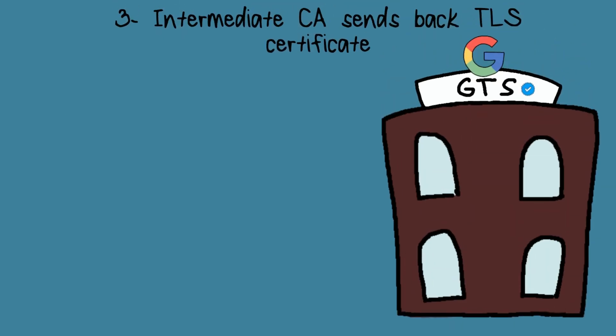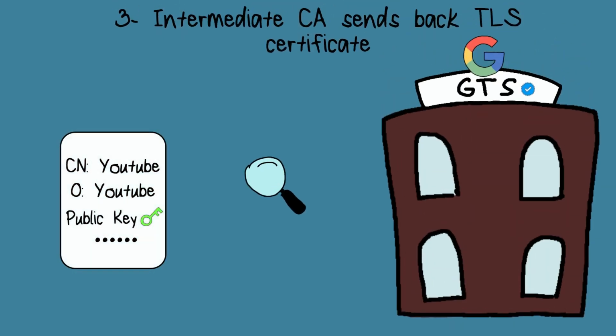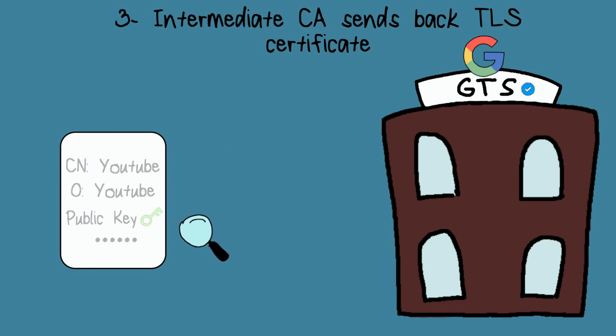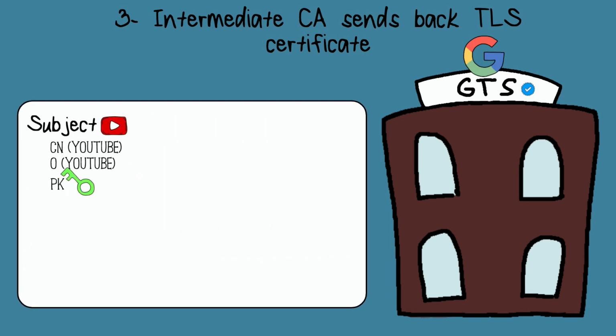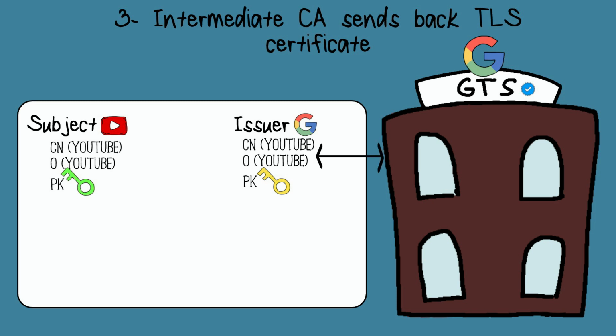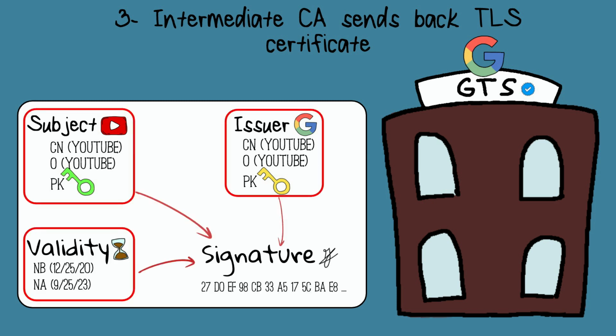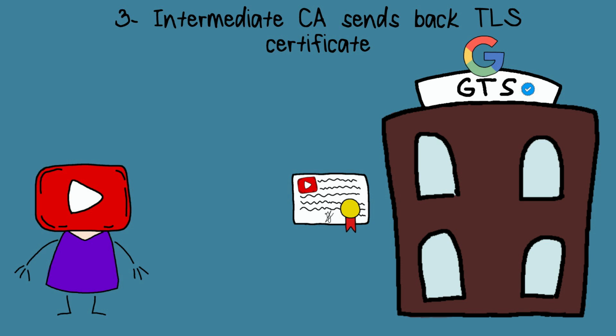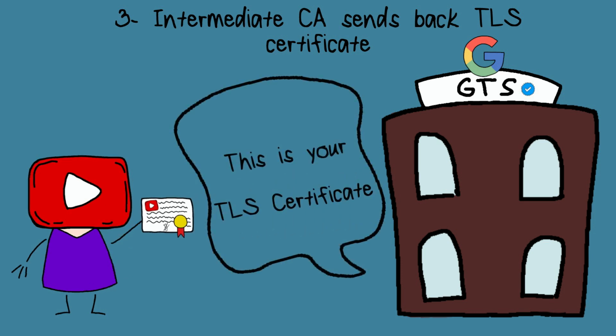The intermediate certificate authority will verify the certificate signing request containing information about the owner, also referred to as the subject. Then, it adds fields like issuer information, which is information about the intermediate certificate authority, and the validity, then signs all this information as explained previously in the signing process. Now we have a digital certificate. After signing, the intermediate certificate authority will send back the digital certificate for YouTube.